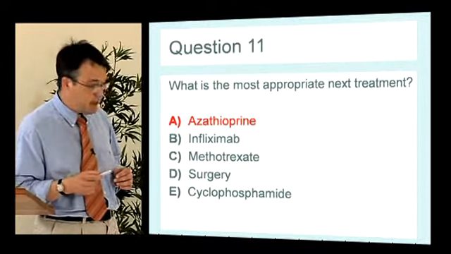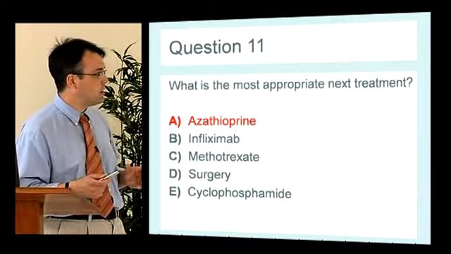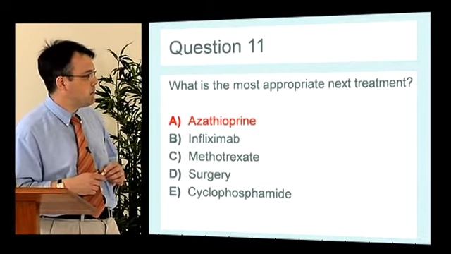Methotrexate is primarily used for Crohn's colitis, if at all. Surgery would be an option if you were willing to go down that route. We tend not to use cyclophosphamide in IBD, it's more for vasculitis type problems.